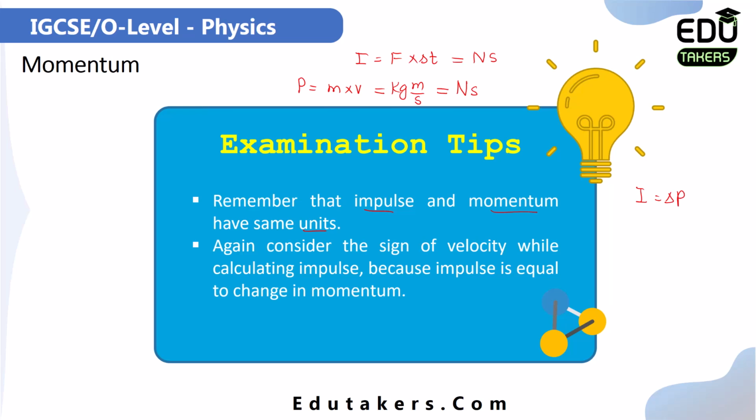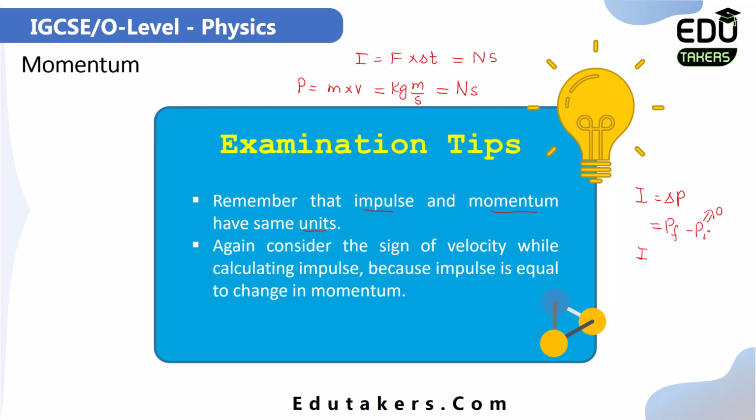As the impulse and the change in momentum are equal, suppose that the body is at rest and then starts moving. In this case I can write final momentum minus initial momentum. Initial momentum would be equal to 0.